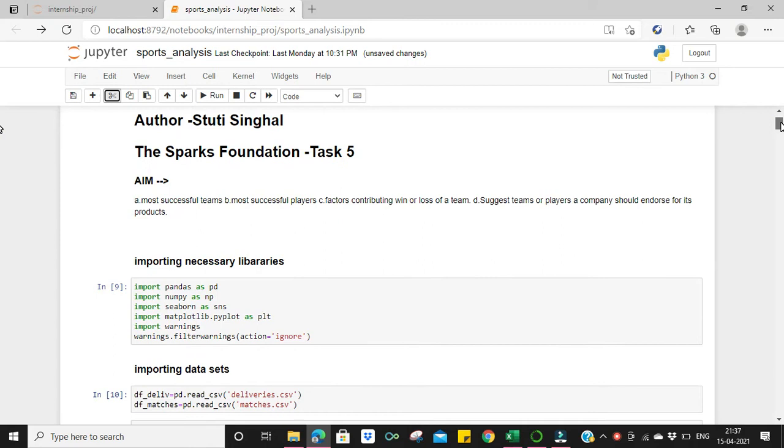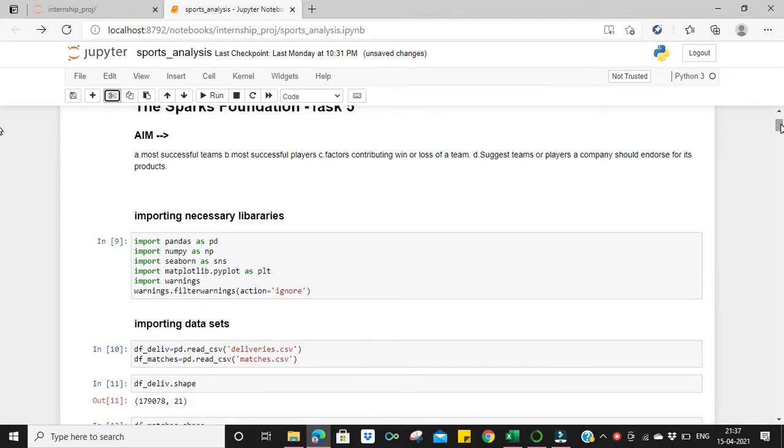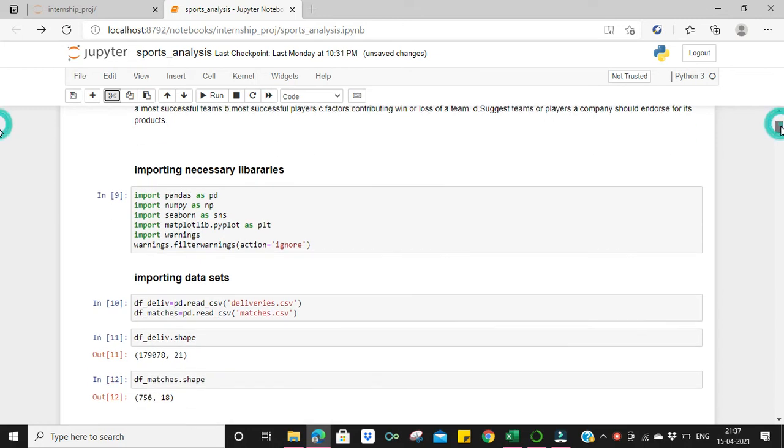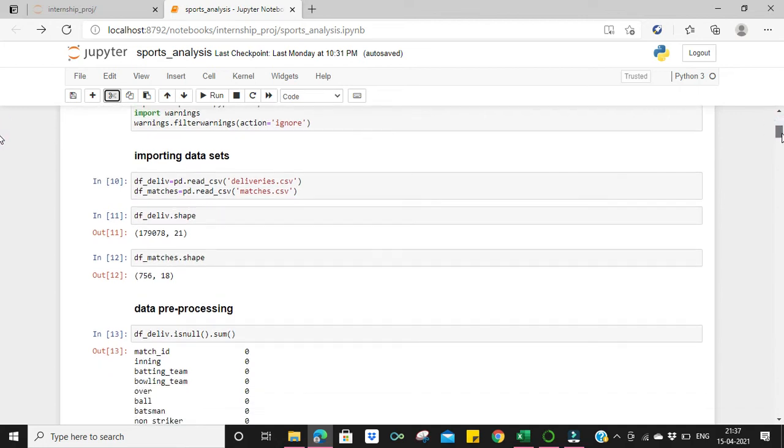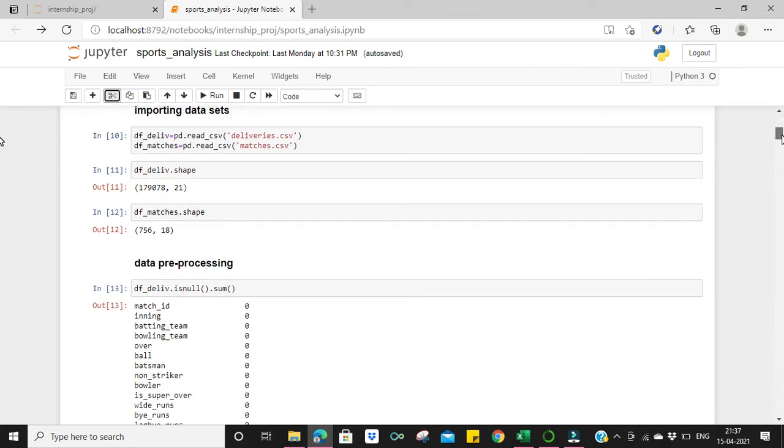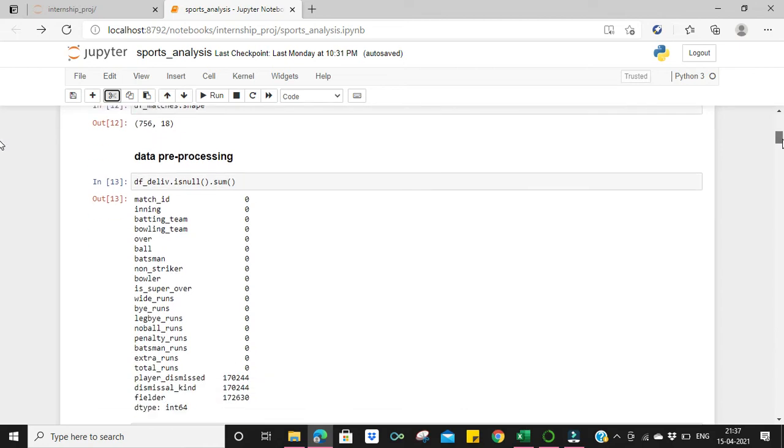Right. So, firstly, I have imported all the relevant libraries like Pandas, NumPy, Seaborn, Matplotlib, Warnings, etc. Then I've tried to read the data sets. These data sets are in the CSV format, and these are the data sets of the deliveries which players have delivered over the years, the matches that have been played in various cities across India. And then I have seen the shape of both the CSV files.